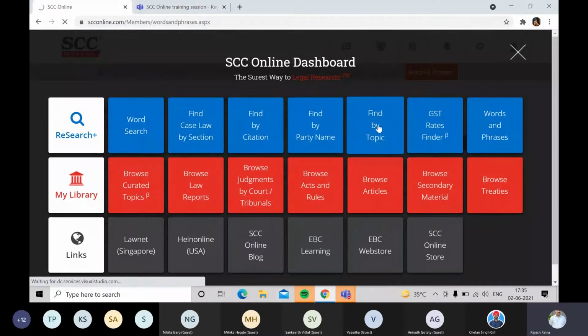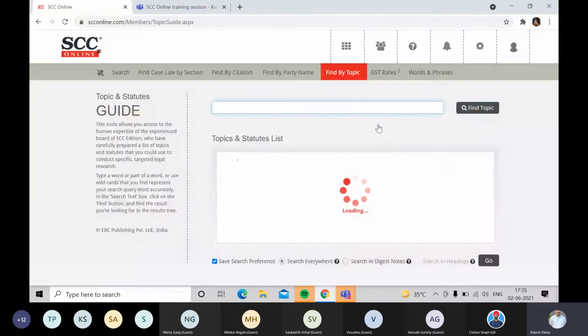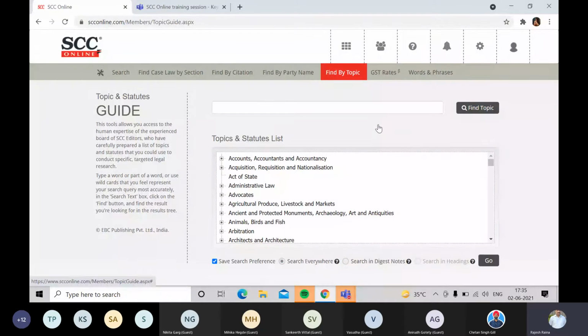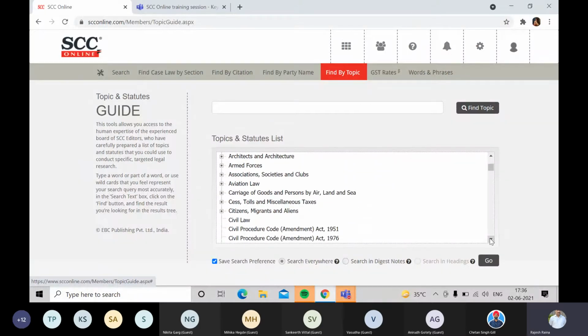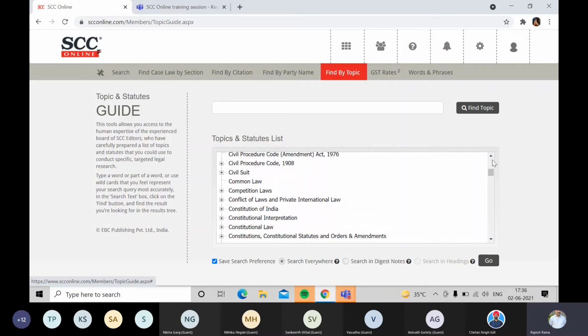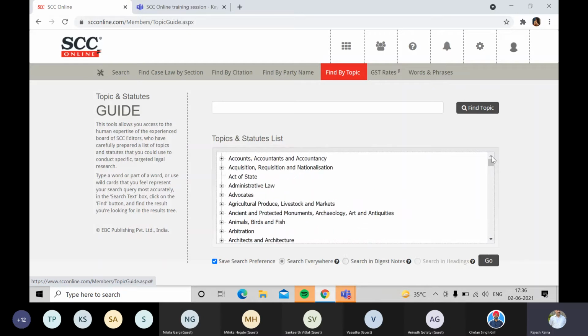Now, what is the difference? Let's see that. First of all, it will give me the entire list of topics created by our editorial. They're ordered alphabetically here: administrative law, arbitration, and then civil and aviation, and so on and so forth. So it's a huge list that I have.